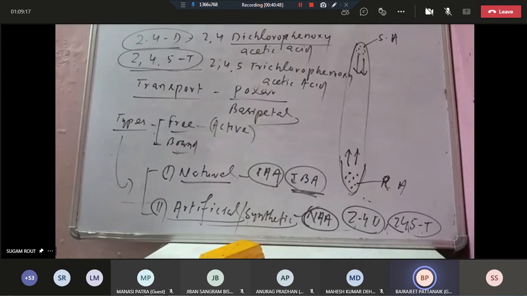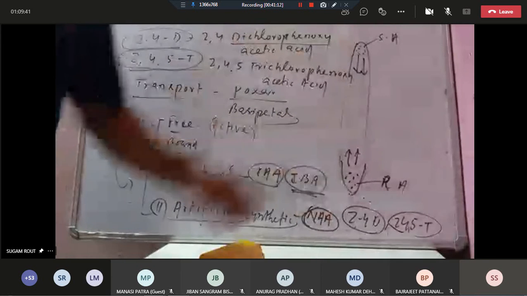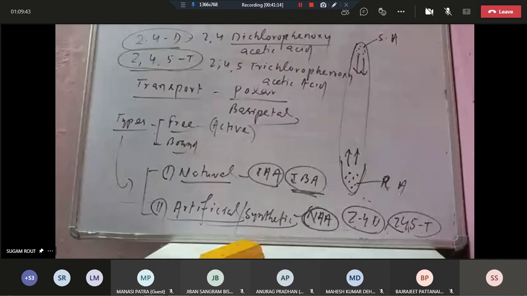So what do you mean by polar transport? Polar transport means directional. So where they act? From the apical part to different sides where they act. So that is polar. Basipetal means shoot apex downward direction, and acropetal is the upward direction. Clear?